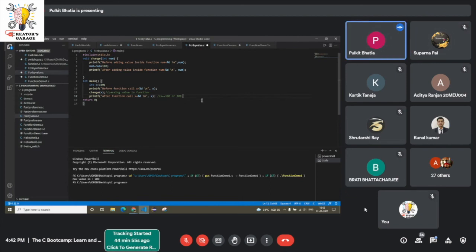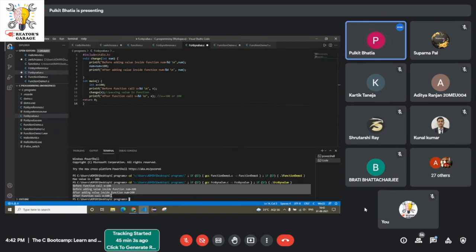Okay, now let us see what happens. First, before the function call, the value of x is 100. Then, as I said, once this function is called, it goes back to here. Before adding the value inside the function, num is equal to 100.